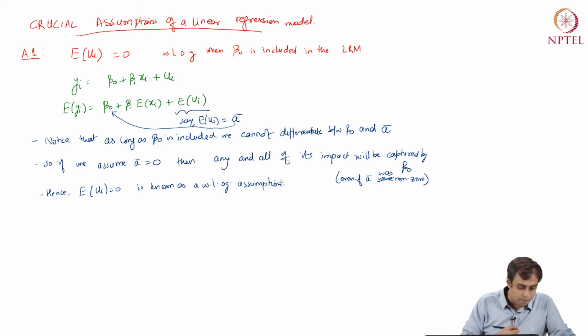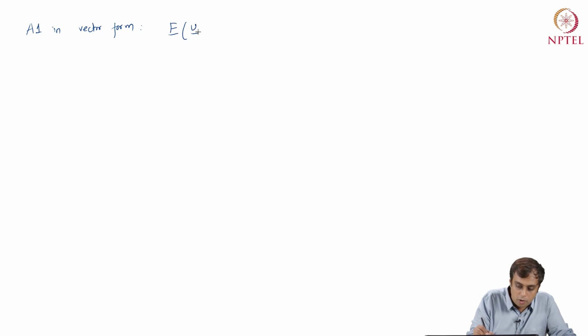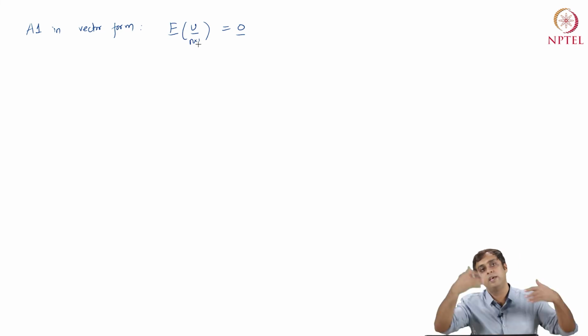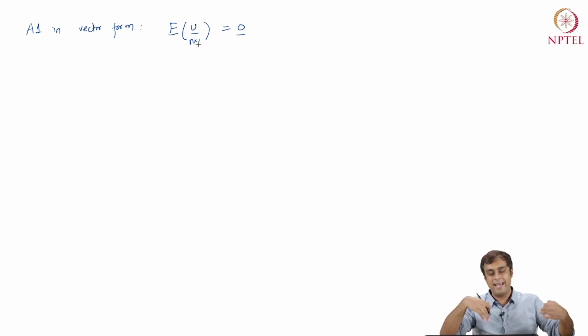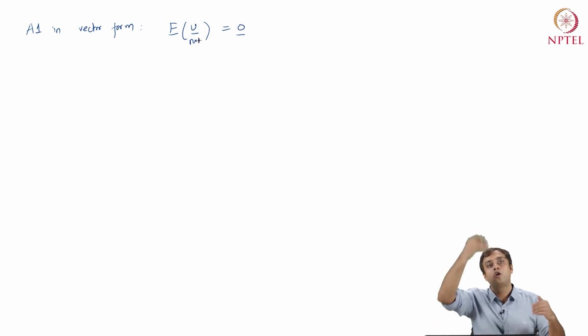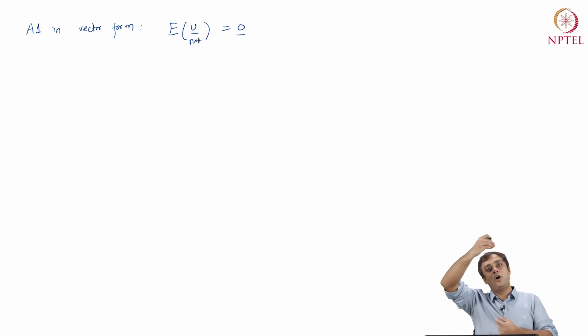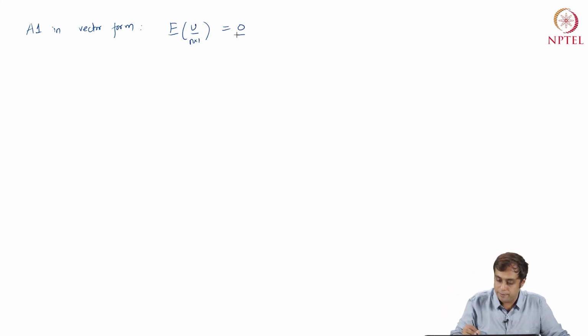Okay. Now, we can represent this assumption in vector format. So A1 in vector form is written as expectation of u equals 0. So u is now a vector which is n by 1 in size, because we have ui's going from u1 to un. So this is a column vector, just like an Excel sheet column, going from u1, u2 all the way till un.